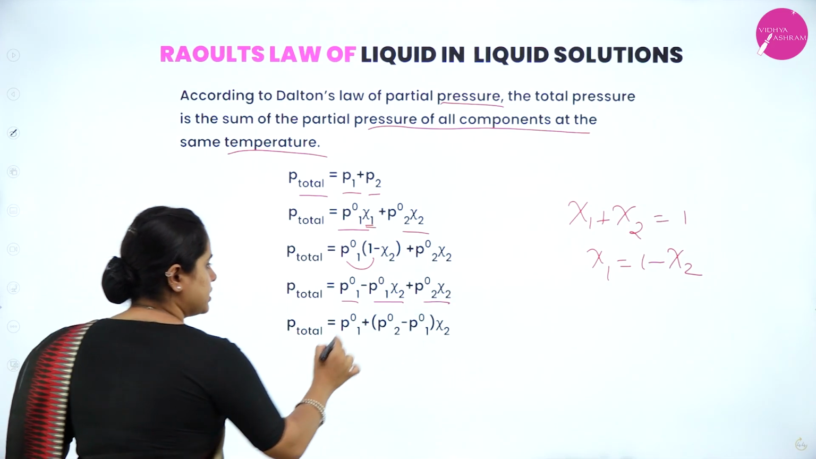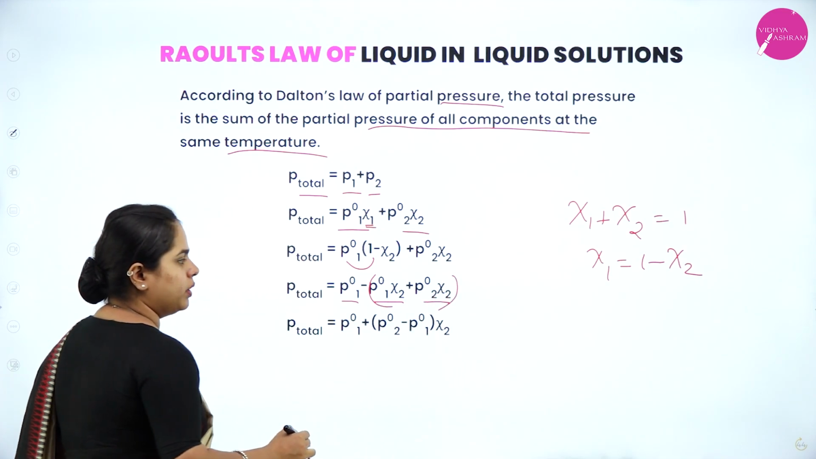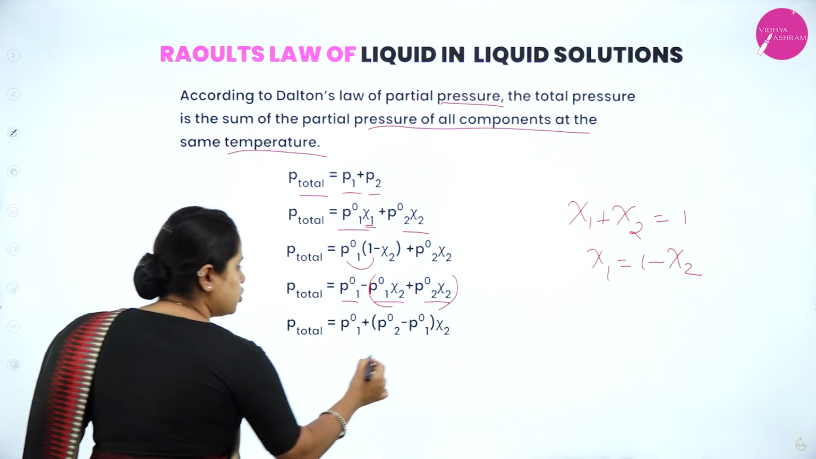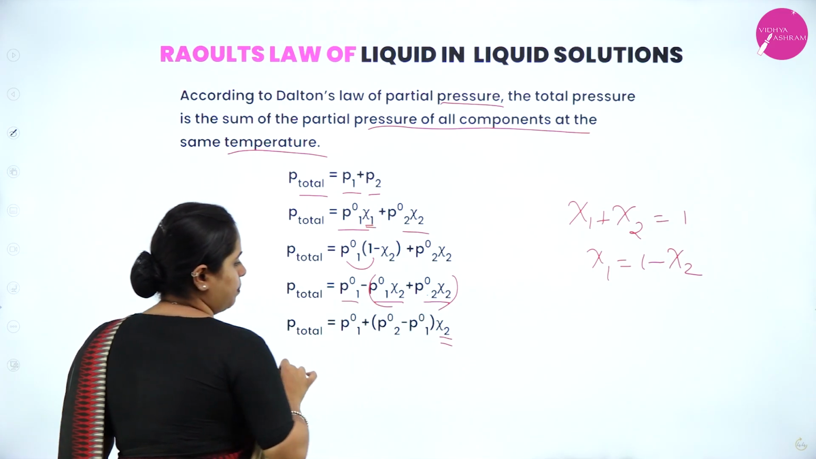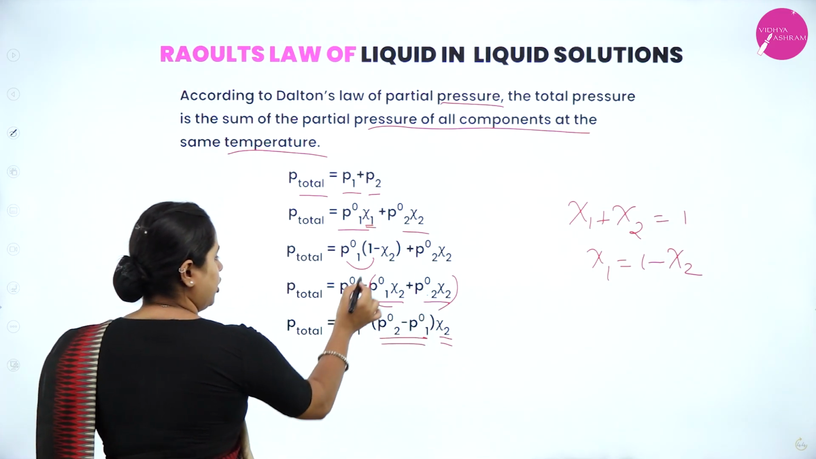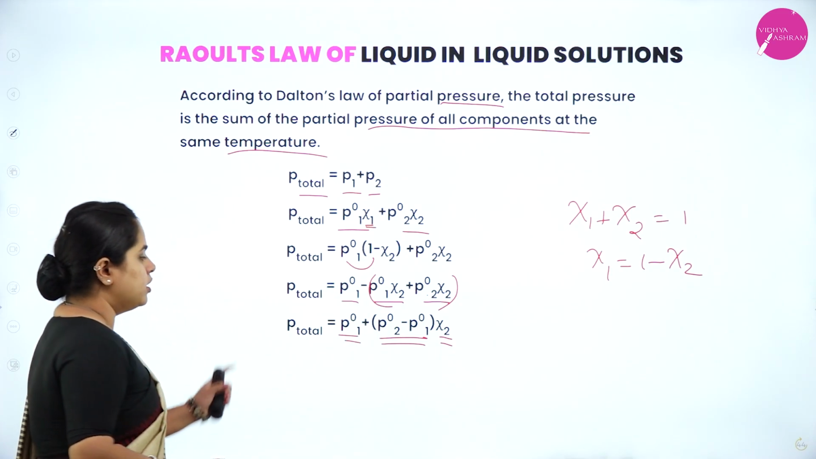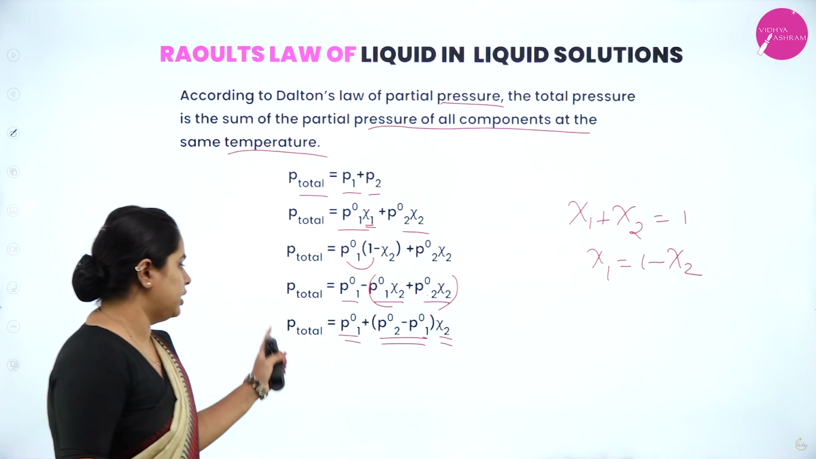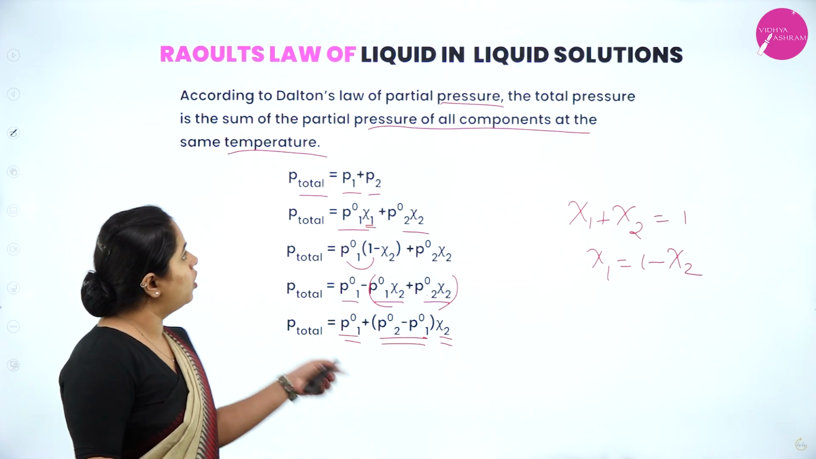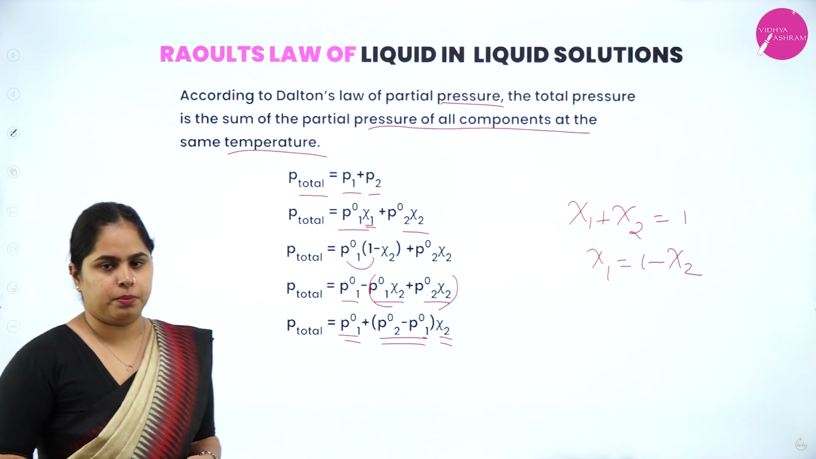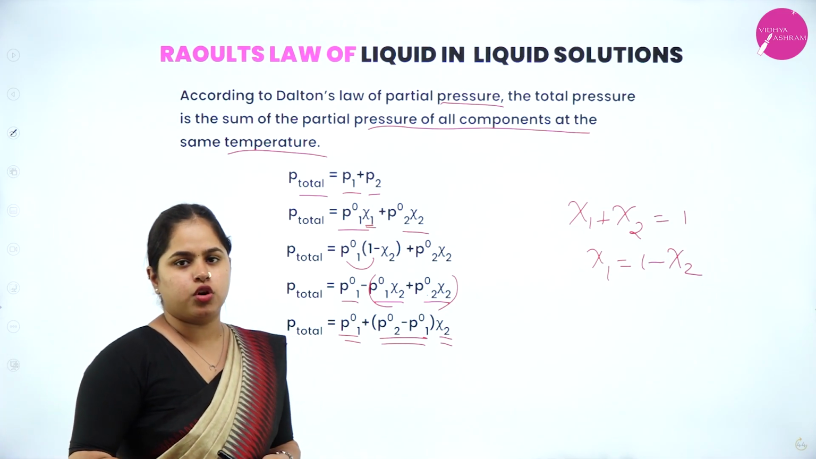Now in this much part, what is common? Chi2 is common, right? So we can take chi2 outside. So what you will have here: P2 naught minus P1 naught, and this P1 naught is already here. So this is the equation for P total, that is P total equals P1 naught plus (P2 naught minus P1 naught) into chi2, according to Dalton's law of partial pressure. Okay, so I hope Raoult's law is clear for you.